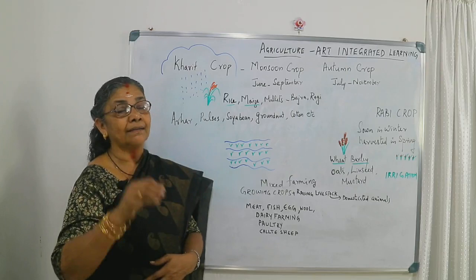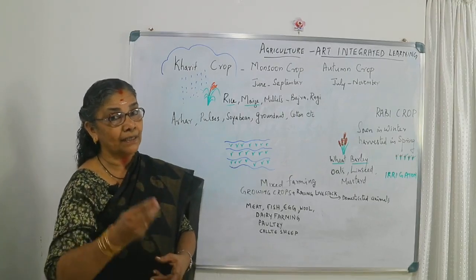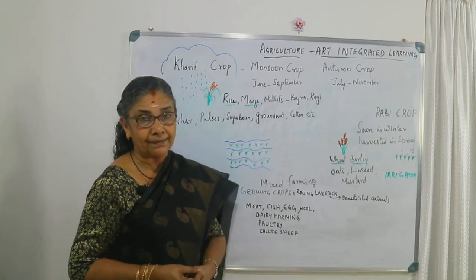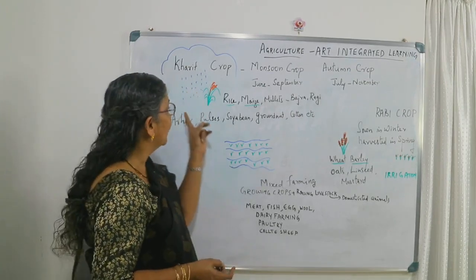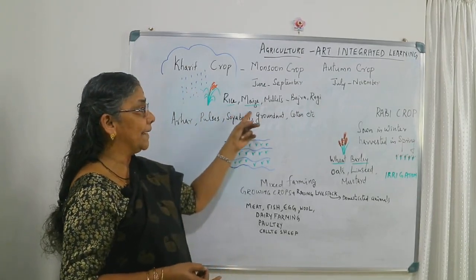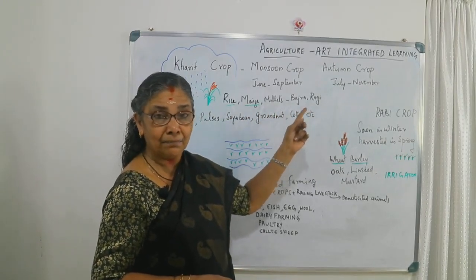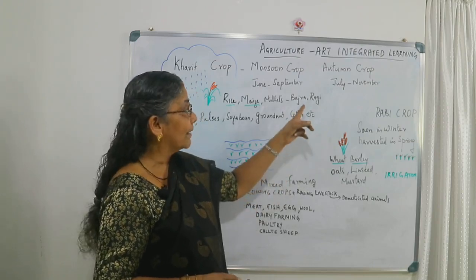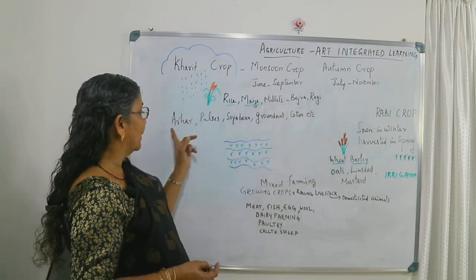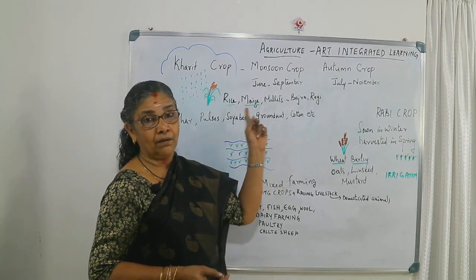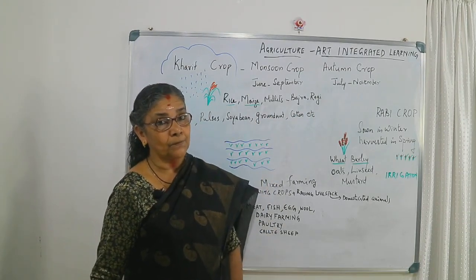After all, the transplantation of the plants will take place, and this is how rice, maize, millets, among millets bajra, jowar, ragi, etc., and arhar, pulses, soybean, groundnut, cotton, all these are Kharif crops.